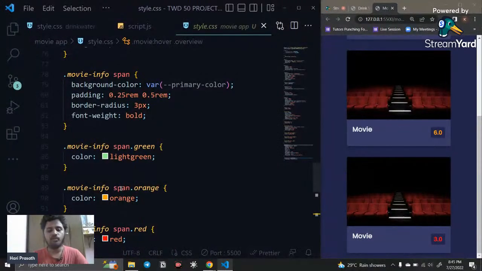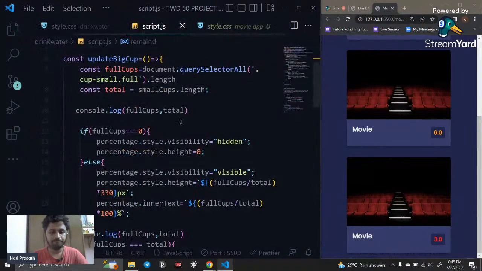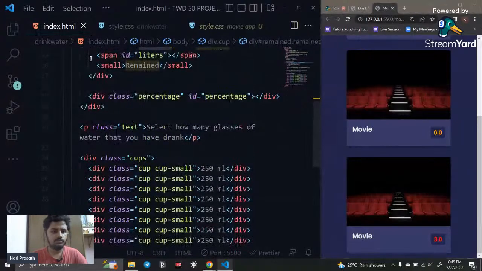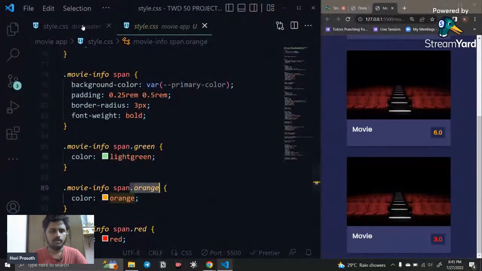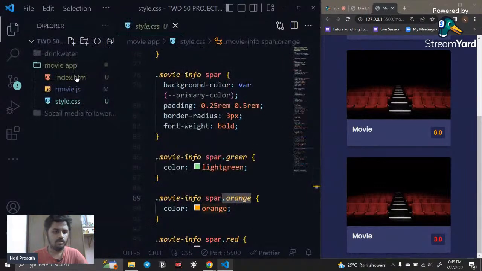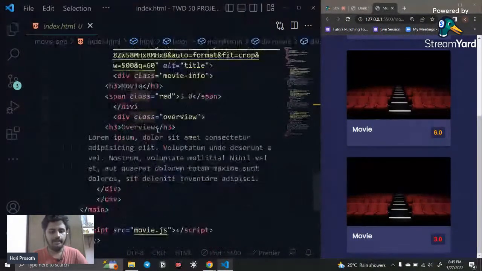If the movie info span is orange, which means... what is this? This is not the index.html, it is the small CSS. The index.html contains the class.